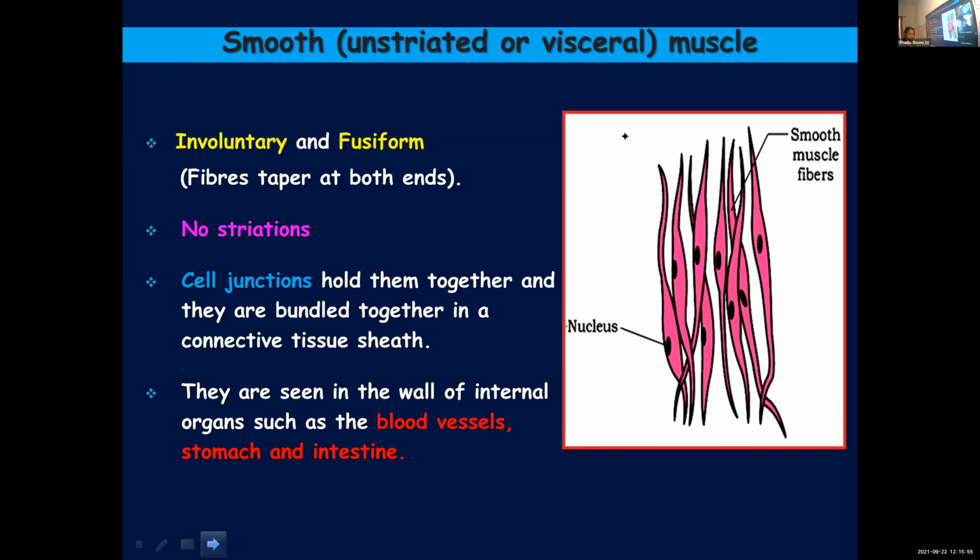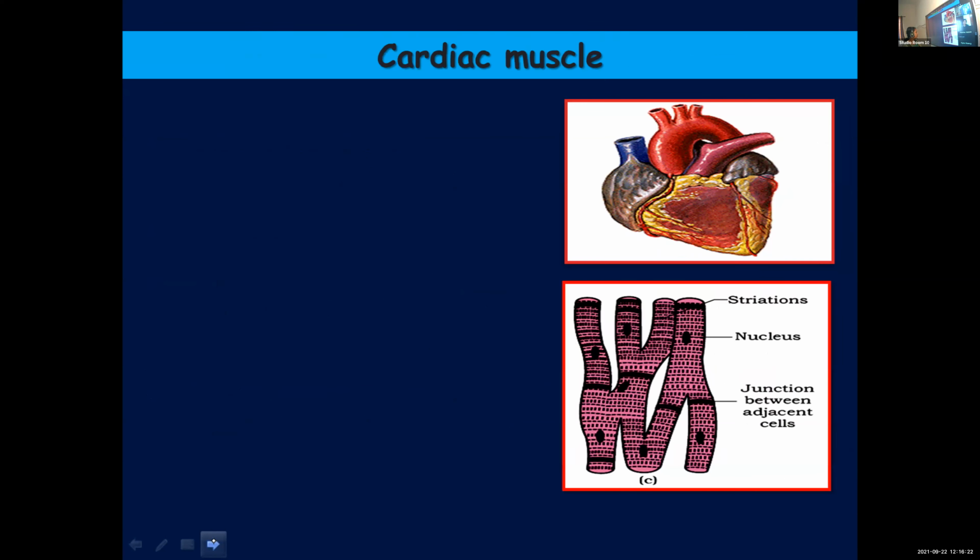Fusiform means tapering at both ends. Striations are absent. Then they are uninucleated, unbranched, and you can see them in the walls of blood vessels, stomach and intestine, and cell junctions will be holding them together. And as we said in the case of skeletal muscle, here also a tough sheath of connective tissue encloses bundles of muscle fibers. Now moving on to the last one.